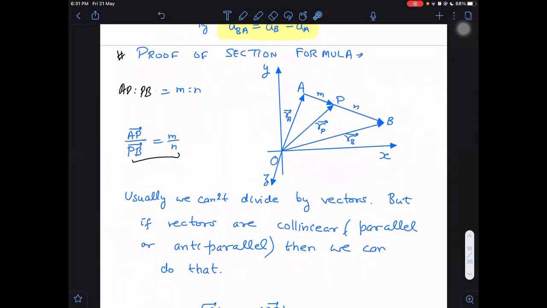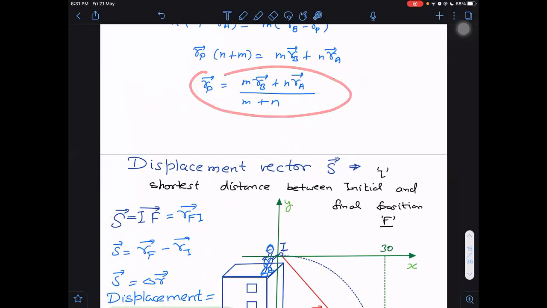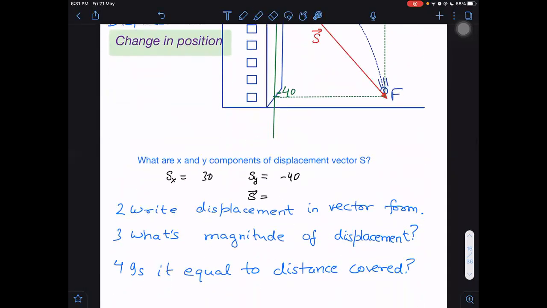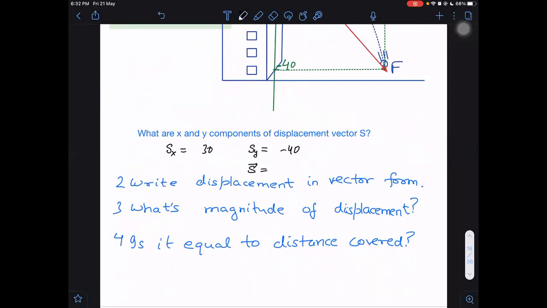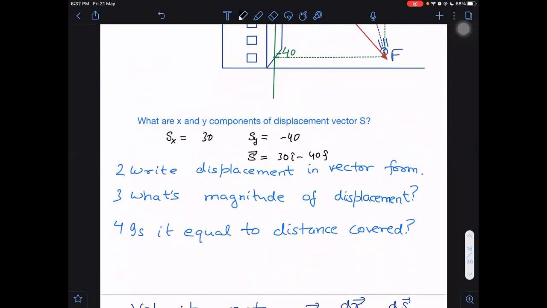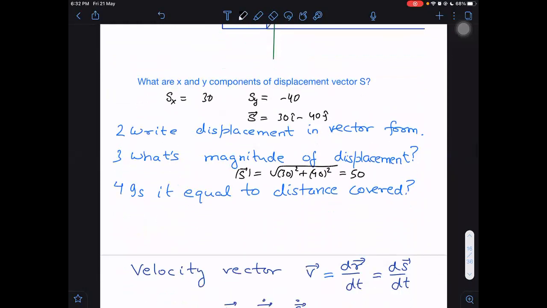Now, come to this here. I will not explain position vectors now, that I explained just now only. The section formula also I explained. Two things I explained. And I was asking the question on displacement. Now tell me, what will be the displacement in vector form? Can you write the displacement in vector form after getting the components? 30 i cap minus 40 j cap. Very good. What will be the magnitude of displacement? 50, sir. Root of 30 square plus 40 square, that is equal to 50. Magnitude we will find out always this way only.